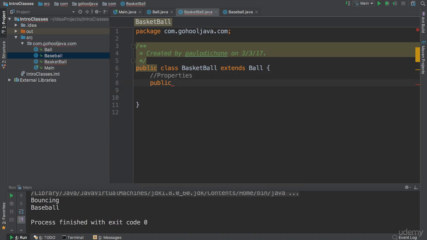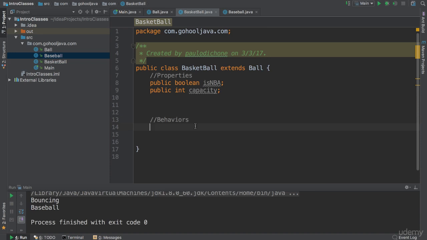We can, for instance, have a few properties here. Let's say we want to put a Boolean property here, public Boolean, and we're going to name this isNBA. So this property is going to hold whether this is going to be an NBA ball or any other kind of basketball. Just as an example, we can have another one here, say int capacity. Something like that. And of course, we can also go ahead and have here some behaviors.